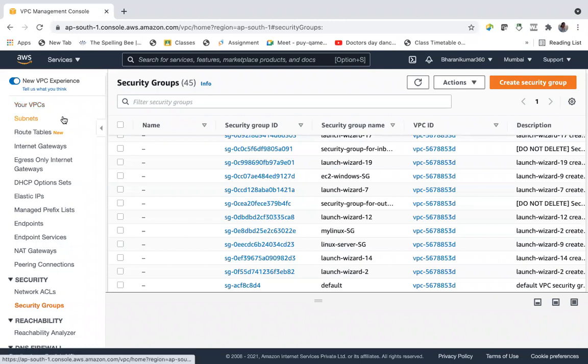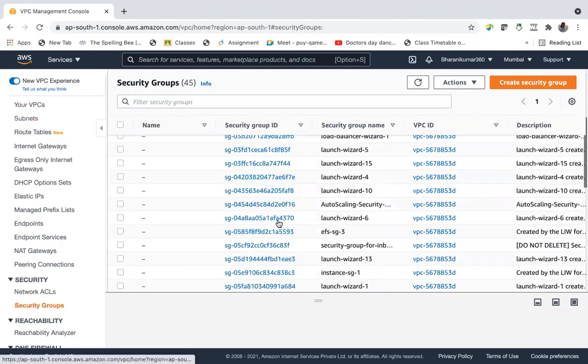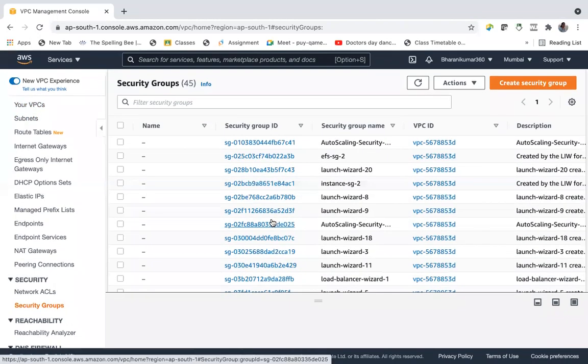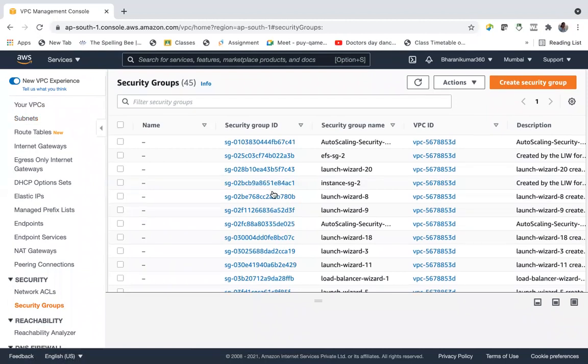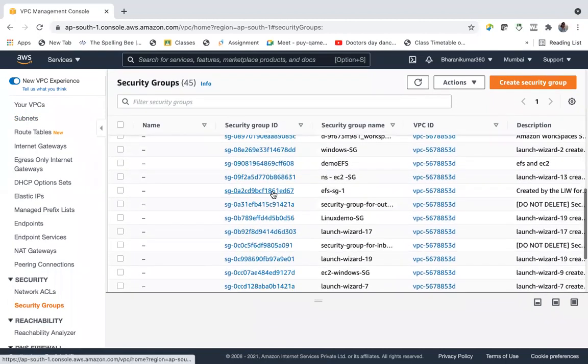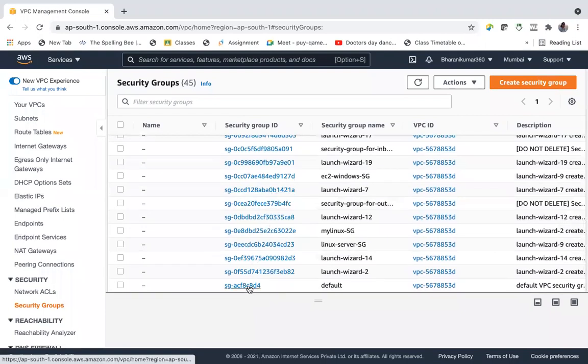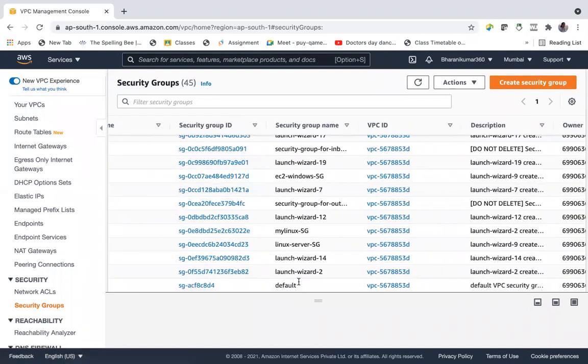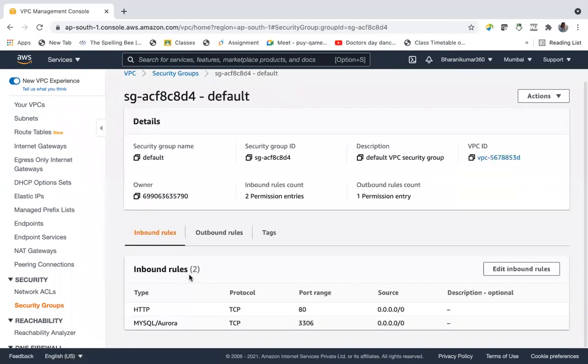VPCs will also have a default security group. And what is my VPC default security group? Let's see. So this one is the default VPC security group.